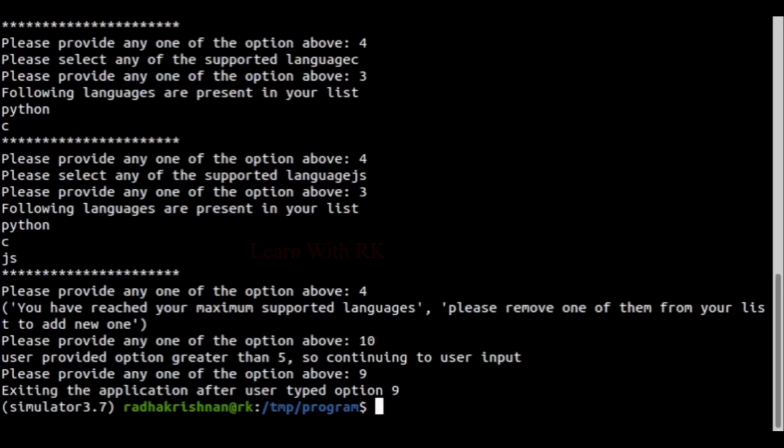Exercise 2. Complete option 5. Removal of an already existing language from the user selected list. Throw a warning when the user provides a wrong name or a name that does not exist in the list.